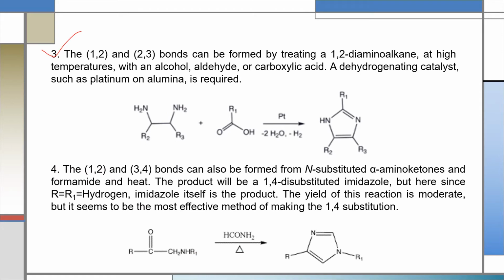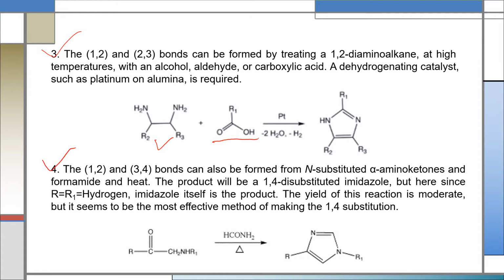By the third method, imidazole can be formed by treating a 1,2-diamino alkane at high temperature with an alcohol, aldehyde, or carboxylic acid. A dehydrogenating catalyst such as platinum on alumina is required.